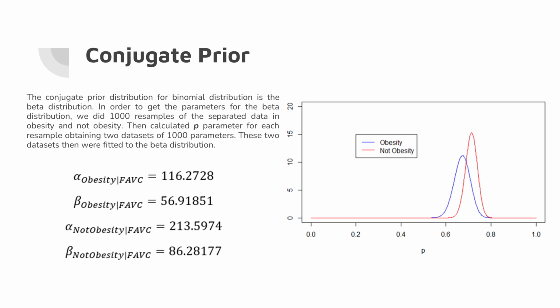So we did 1,000 resamples of separated data with obesity and not obesity, and then calculated the p-parameter for each resampling, obtaining two datasets of 1,000 parameters. Then, these datasets were fitted to a beta distribution, obtaining the alpha and beta of obesity and the alpha and beta of not obesity.